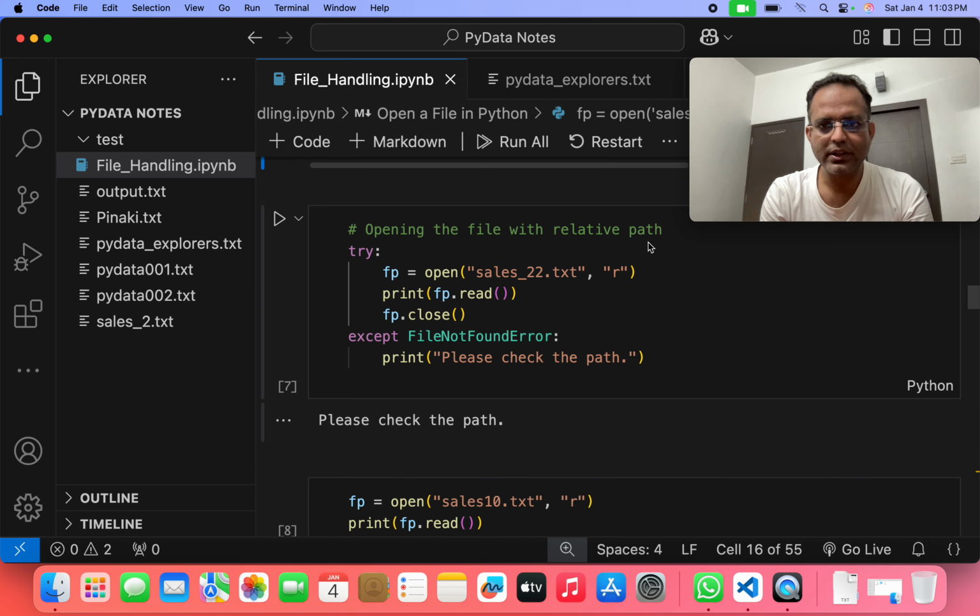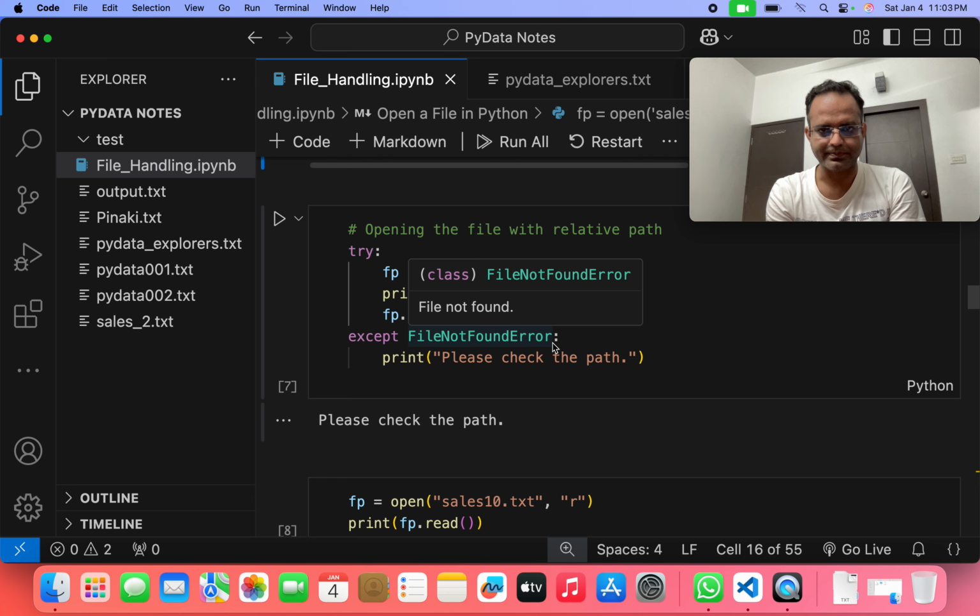Now, opening the file with a relative path. We can give the relative path and open the file. How can we do that? We use try and except. We write try colon, fp is equal to open sales_22.txt. This file we want to open in read mode. Then we print fp.read, then fp.close, we close that file. And if any kind of exception is raised, for that we write except FileNotFoundError. Then we print please check the path. Then we run the program.